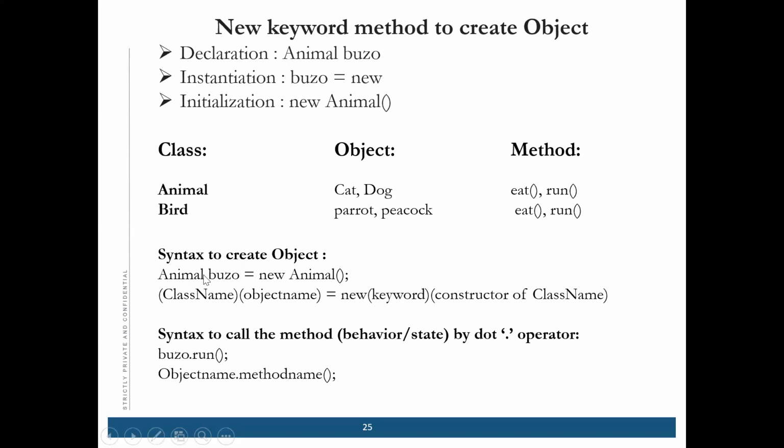You have made an instance of this class. Now with the help of the dot operator, you call the methods: object name dot run. Run is the method. So object name dot method name is the way you can call the methods.